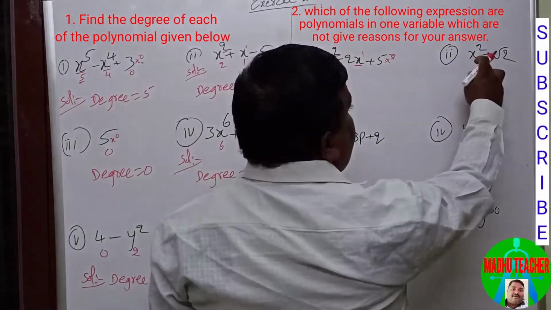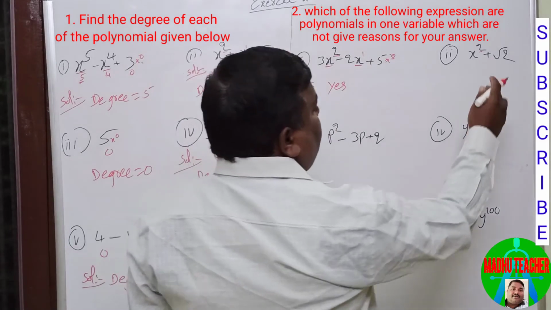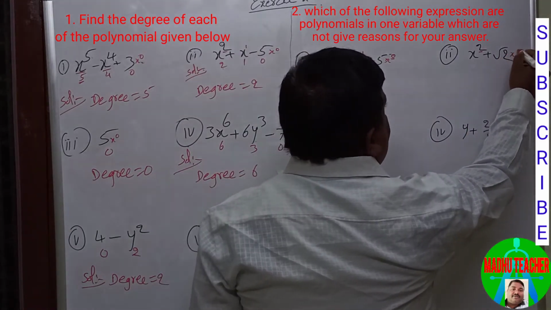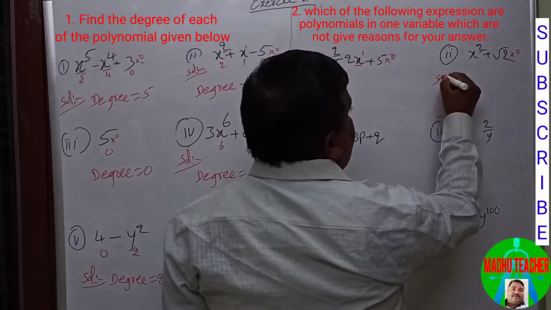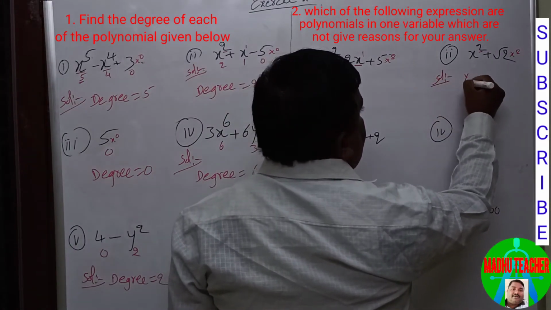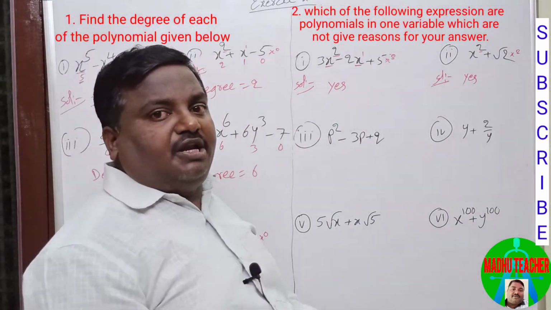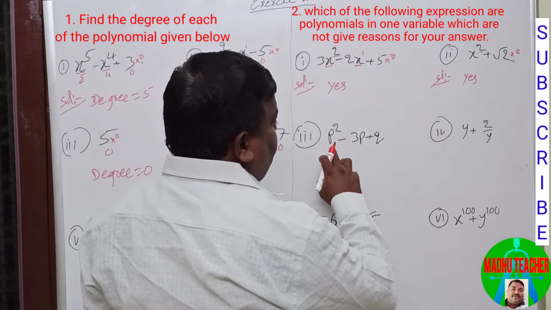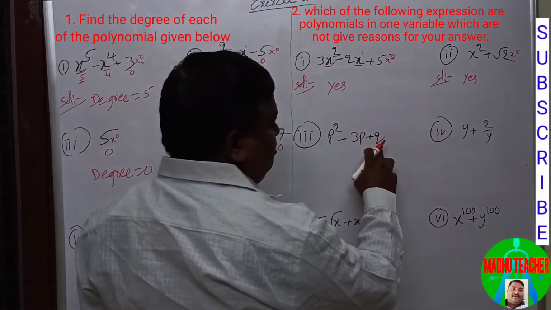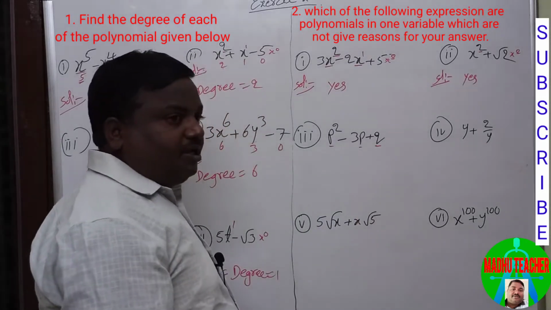Second one, its degree is 2, so it is a positive number, and it is the constant, its degree is 0, it is not negative, so it is also yes, a polynomial in one variable. Next one is p square minus 3p plus q. So it is a polynomial but it has two variables.